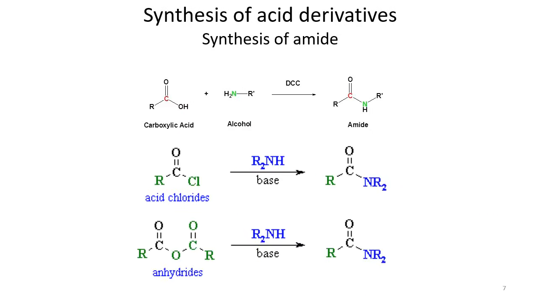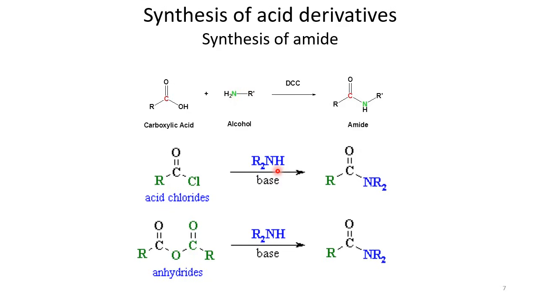The next acid derivative we are going to talk about is the amide. So amides, as we have seen in the introductory slide, are basically compounds with this structure where the OH of the acid is removed, and NH2 or NR2 or NHR is attached. And what is the amide linkage itself? We have a CONR type of linkage here, and this is what we call an amide.